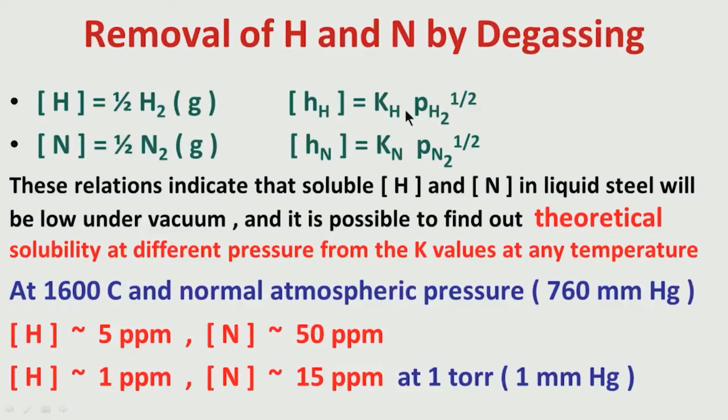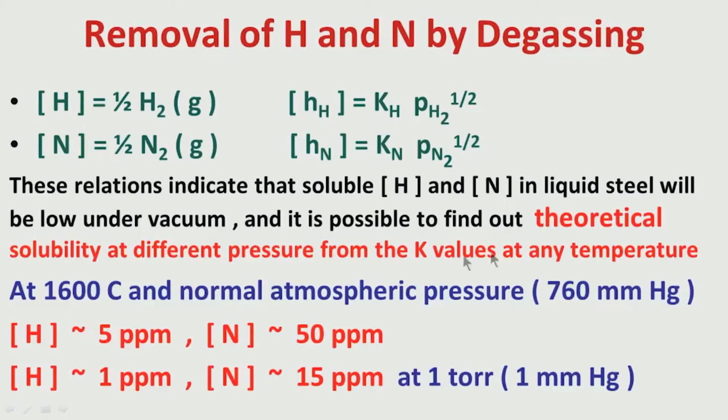So, from this Kh and Kn, these are all equilibrium constants which are possible to get from thermodynamic calculations. So, we know what are the possibilities of getting soluble hydrogen and nitrogen at some partial pressure or at some vacuum level. So, these are all theoretical calculations. This theoretical solubility at different pressures is possible to get from the K values at any particular temperature.